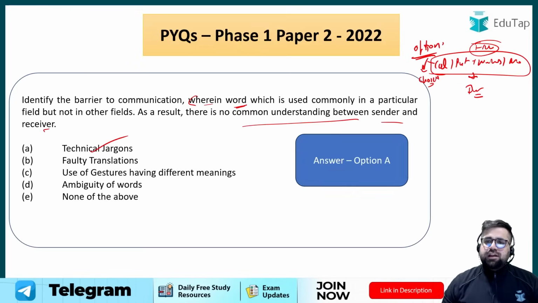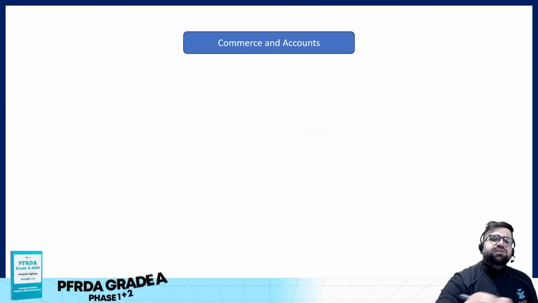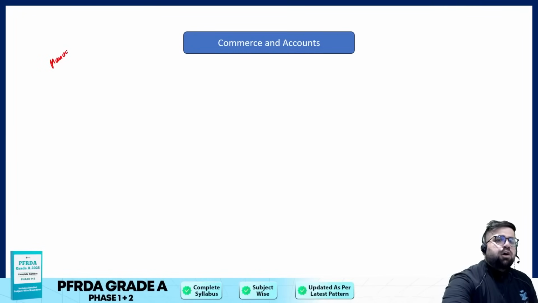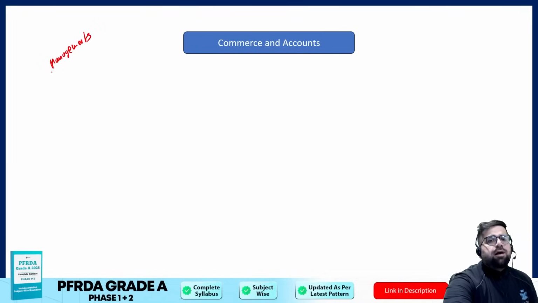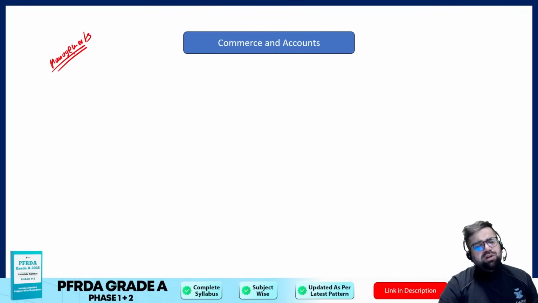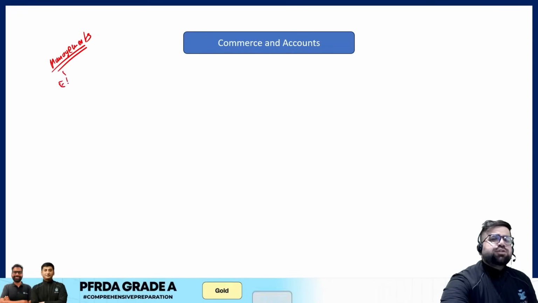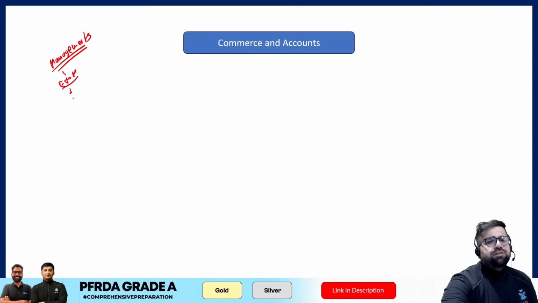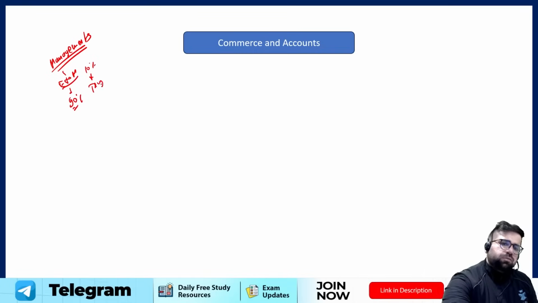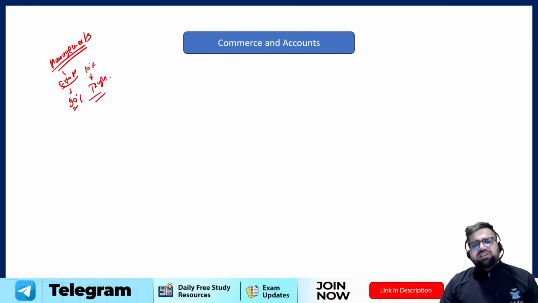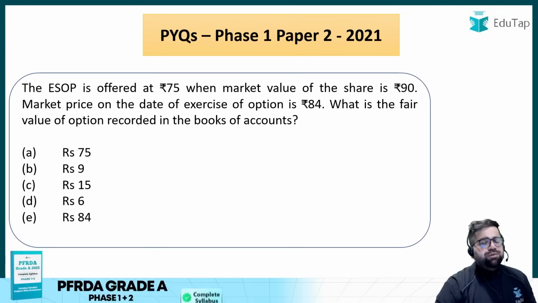So that completes all the questions of management. In management again, what matters is how good your concepts are and how good you are at playing with the options. Okay, management generally is easy to moderate. 90% of the questions will be easy to moderate only, and 10% can be tough also. So that completes our management. Now let's start with commerce and accounts.